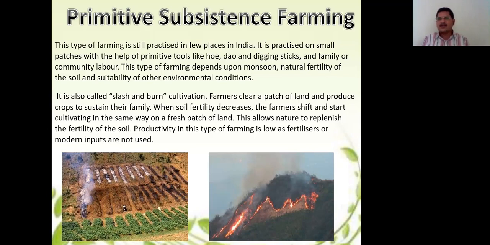Farmers clear a patch of land and produce crops to sustain their family. When soil fertility decreases, the farmers shift and start cultivation in the same way on a fresh patch of land. This allows nature to replenish the fertility of the soil. Productivity in this type of farming is low as fertilizers are not used. Modern inputs are not utilized. So they go with the natural system of farming.